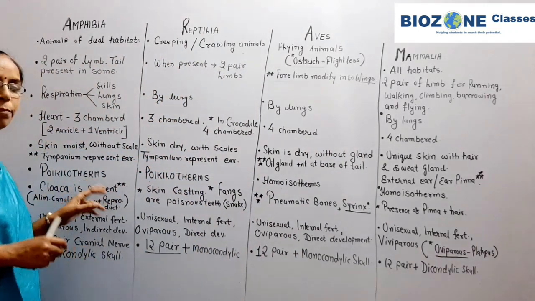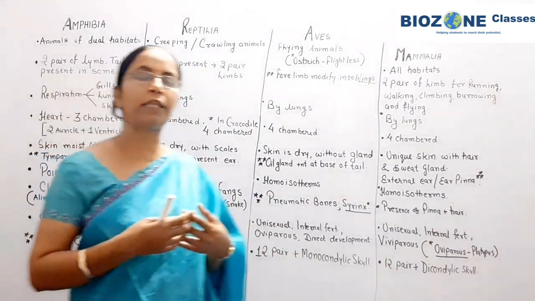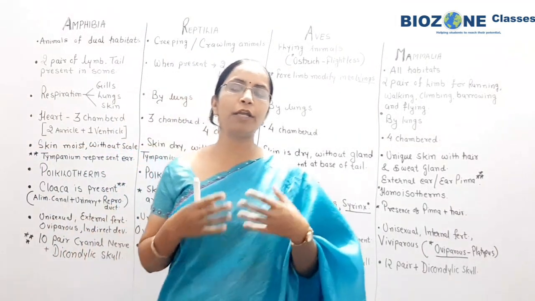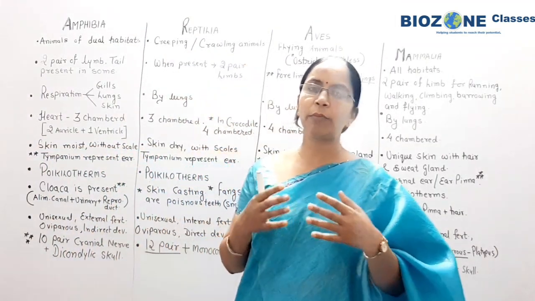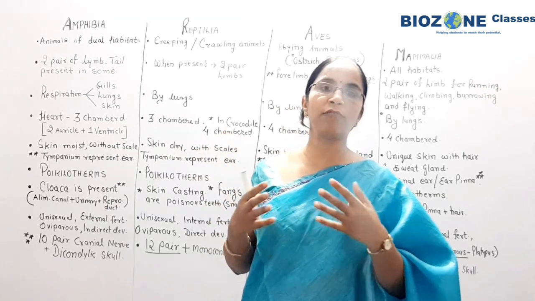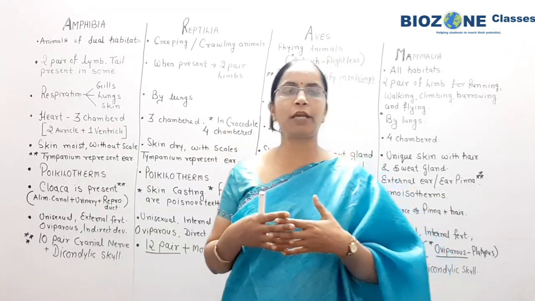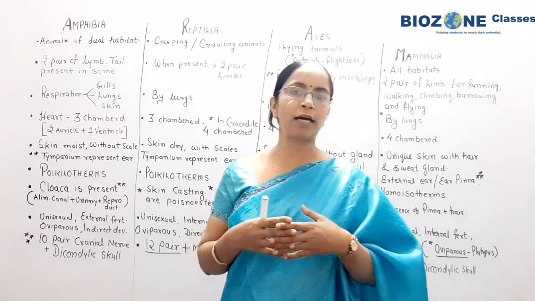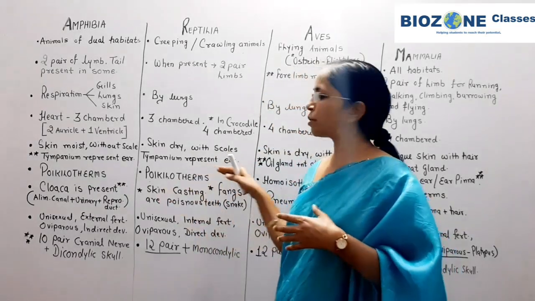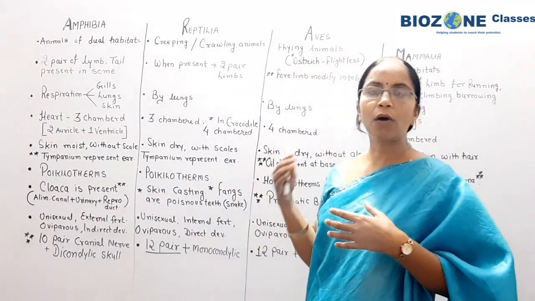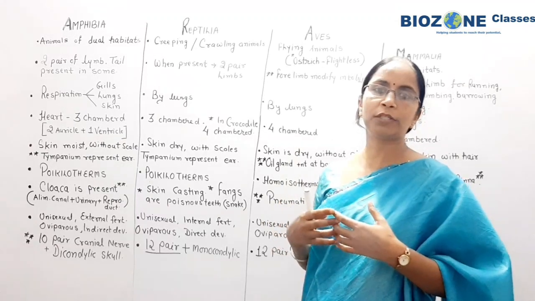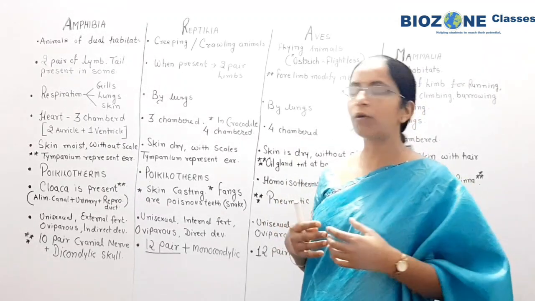Now you come towards the property to control or maintain the body temperature. That phenomenon, basically in the form of conformers and regulators, you study in the ecology unit of class 12. But here also we study how the regulation of temperature is developed in the body of animals.